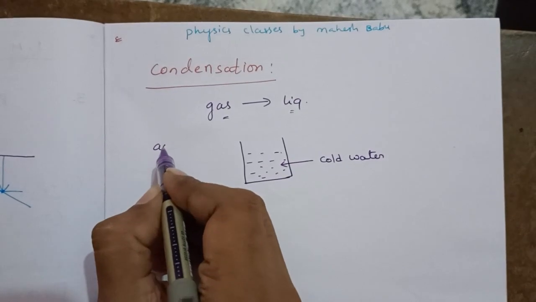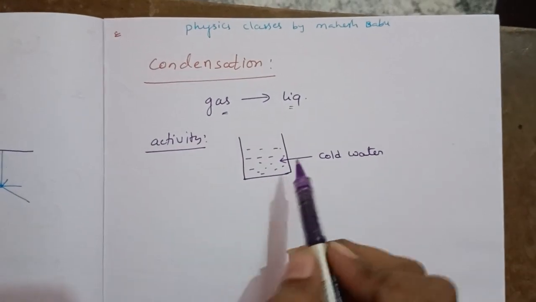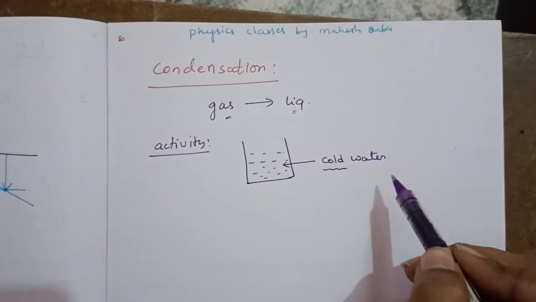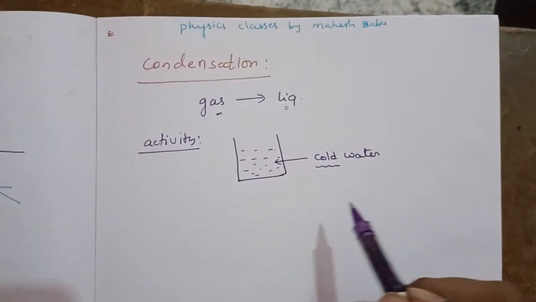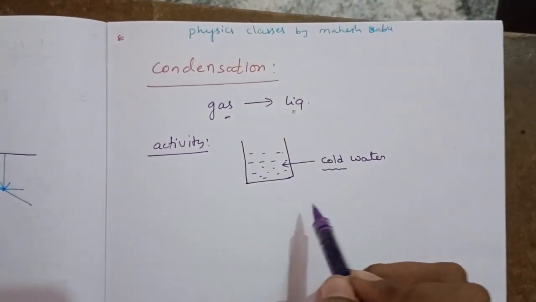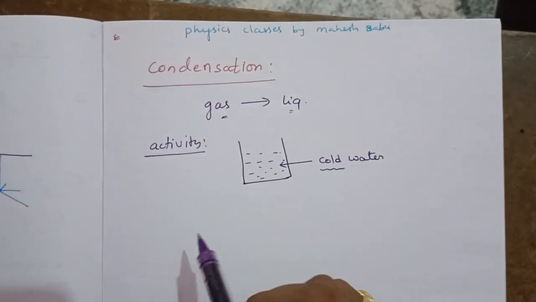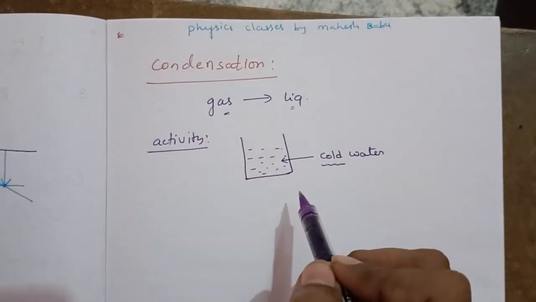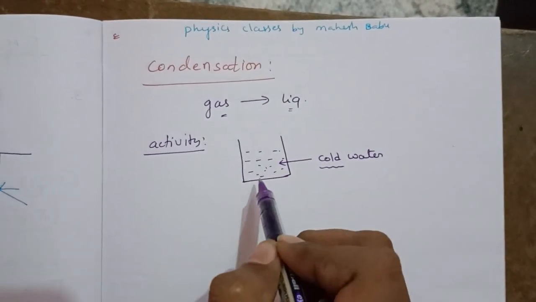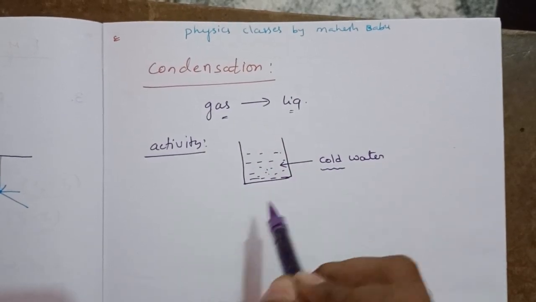Now we will discuss an activity to understand condensation. If you take a vessel containing cold water and keep it in an open place, and the surrounding temperature is more than the temperature of the water, here the water temperature is less than the temperature of the surroundings.